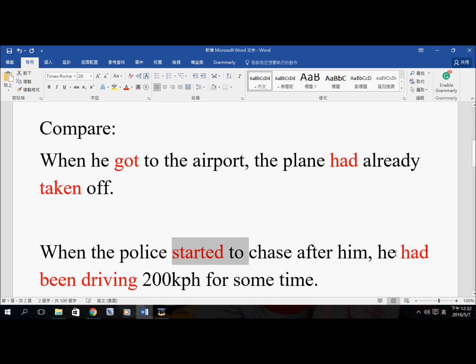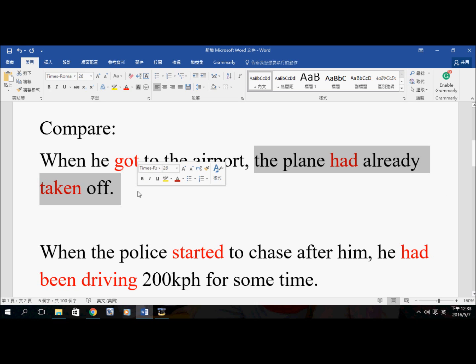Now, we both know that we can use the past perfect tense and the past perfect continuous tense to talk about an action that had taken place before a past event. So what separates the first one from the second one? Now, take a look at the first one. The plane had already taken off. It's simply the statement of fact.